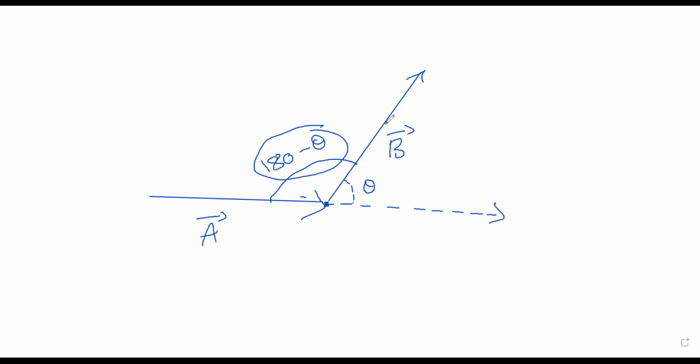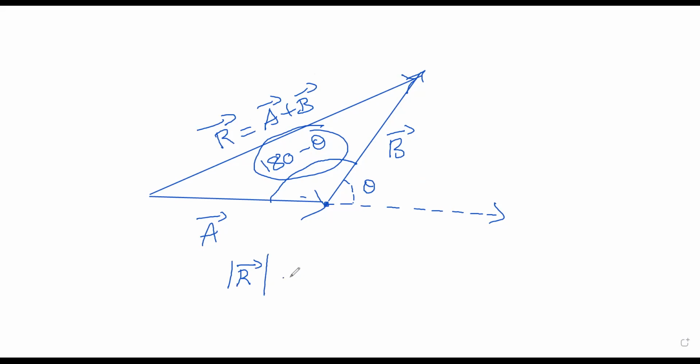Further discussions will be there in the subsequent videos. Now, another part which I wish to tell you here is, as I told you earlier, that this one is called the resultant of the vectors, R bar, that is nothing but A bar plus B bar. The magnitude of the resultant of the vectors, which is mod R bar, is given by the formula square root of A square plus B square plus 2AB cos theta.